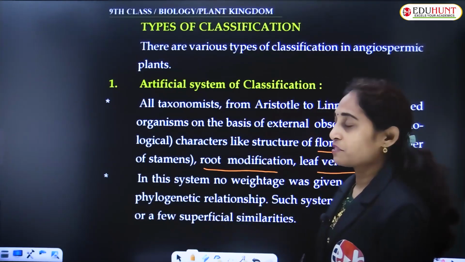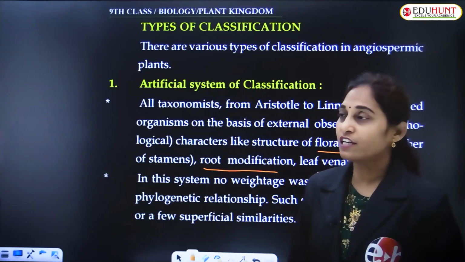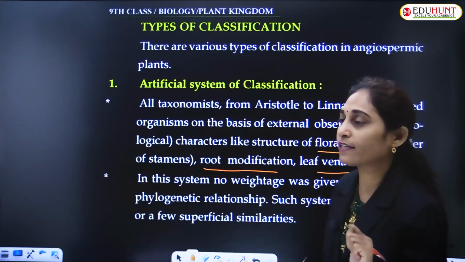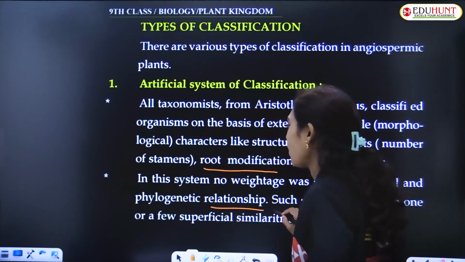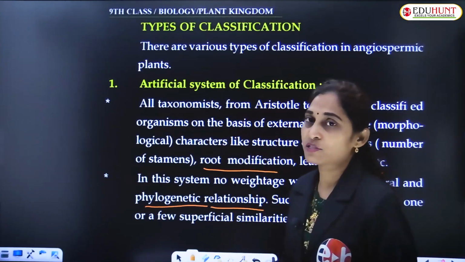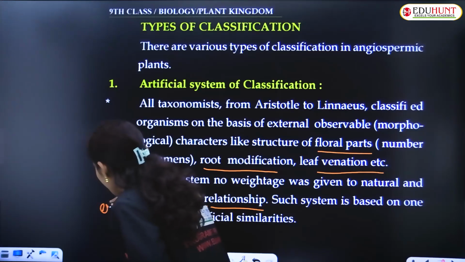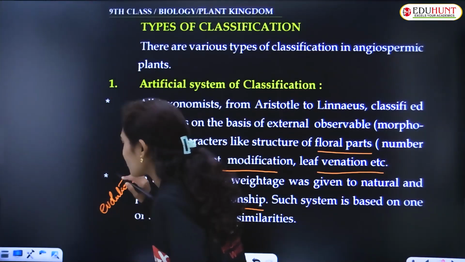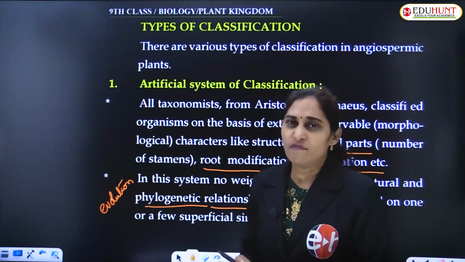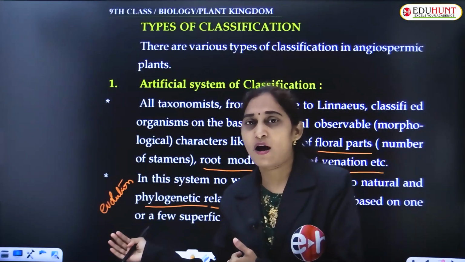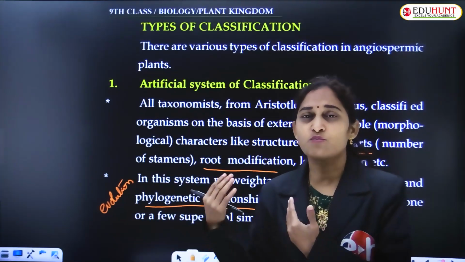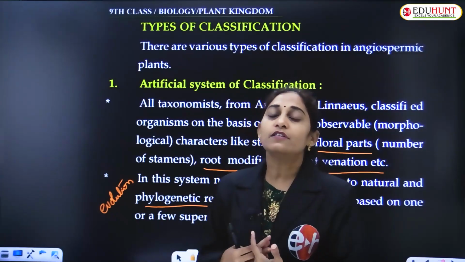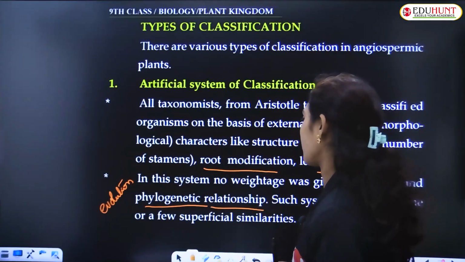And in this system, no weightage is given to natural and phylogenetic relationships. What are phylogenetic relationships? That is evolutionary relationships. They did not consider evolution, that is which one is primitive, which one is advanced, which one is latest, which one is modern, which one is ancient. They haven't considered these features of plants.